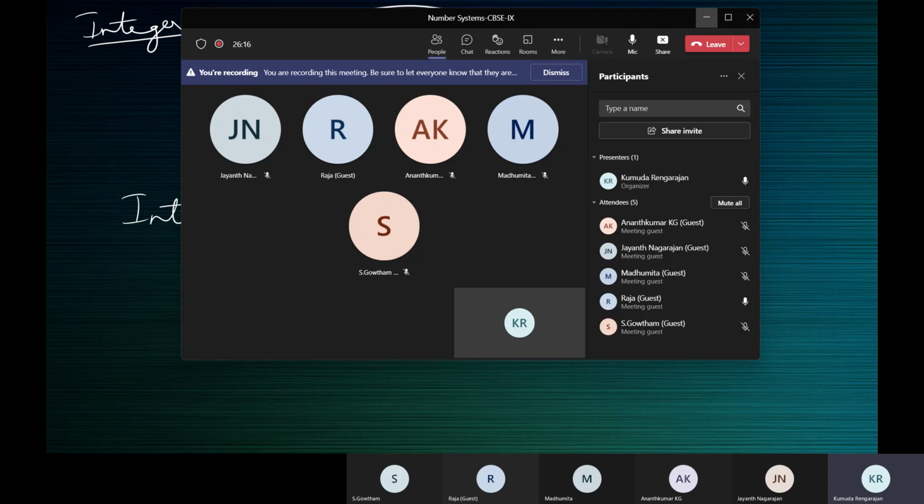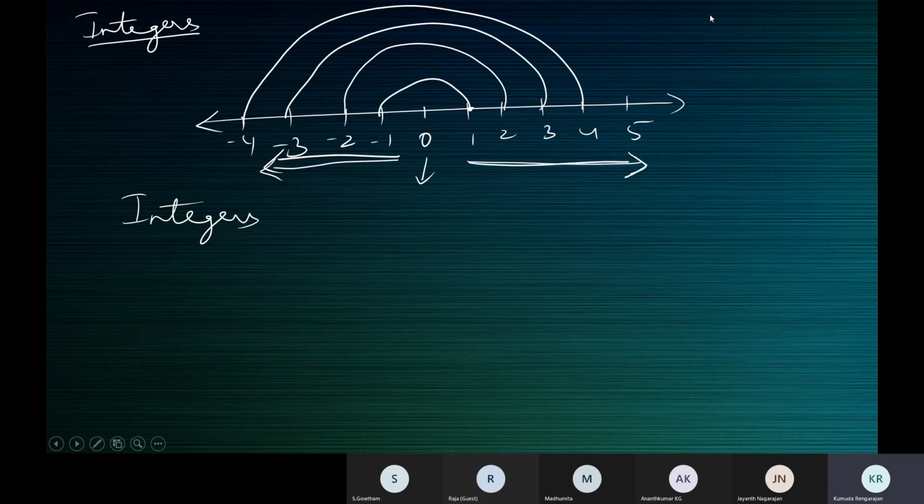So when it comes to integers, you don't know where it starts, where it ends. But we know natural numbers start from 1. We know whole numbers start from 0. But you cannot say where integers start. You don't know the starting point or the ending point of an integer. This is how we represent them on a number line. Let me show you again.